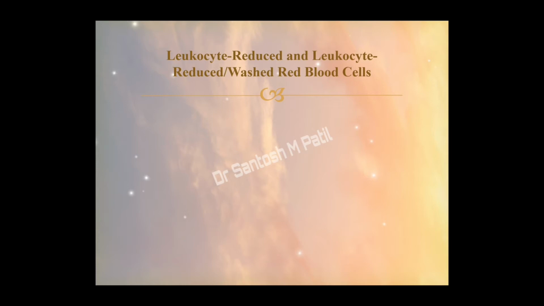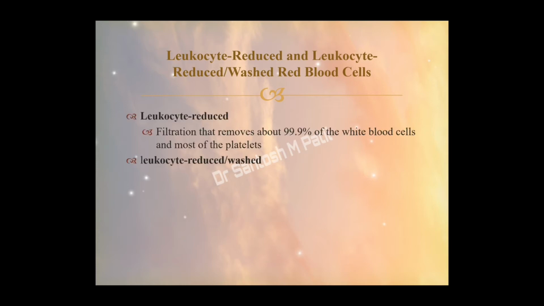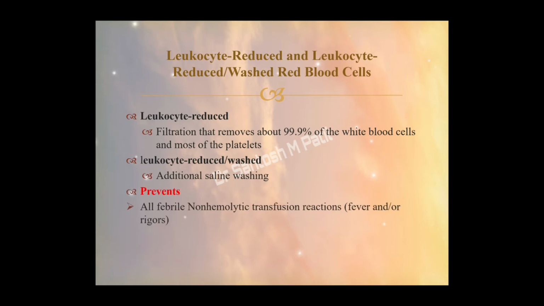The name itself says, the RBCs have been reduced of other types of cells, that is the leukocytes as well as the platelets. The leukocyte reduced are made mainly by the process of filtration, which removes about 99.9% of the WBCs and most of the platelets. When these are subjected to additional washing with saline, it is termed leukocyte washed RBCs. This method prevents febrile non-hemolytic transfusion reactions, that is fever and rigors.